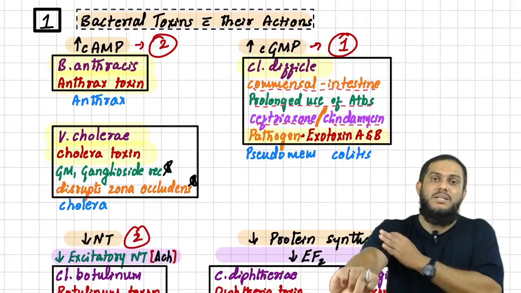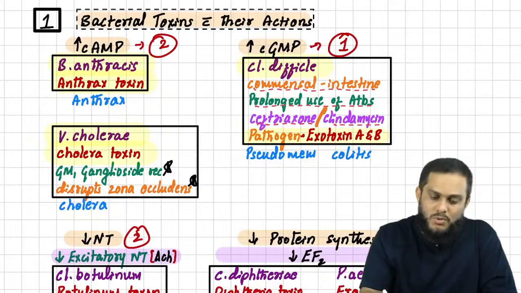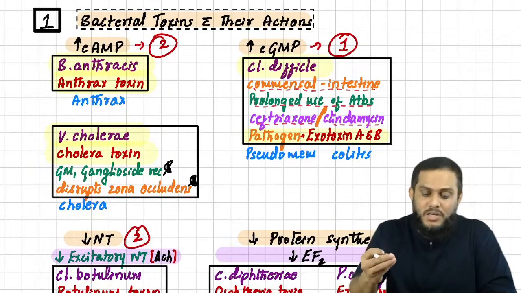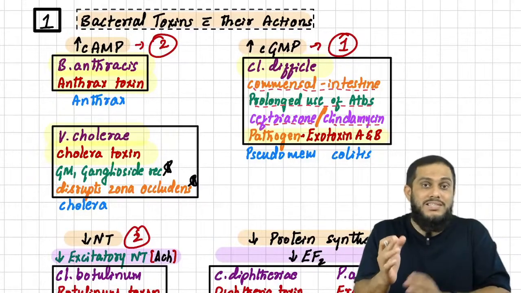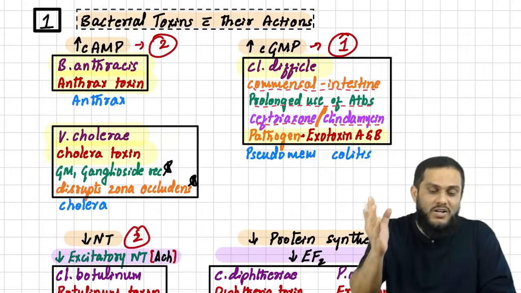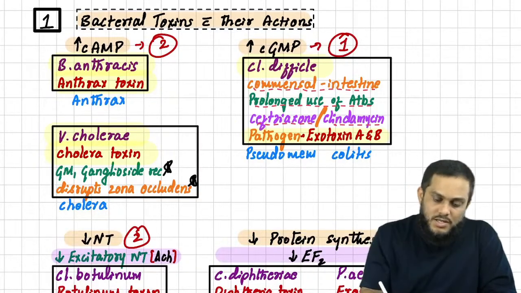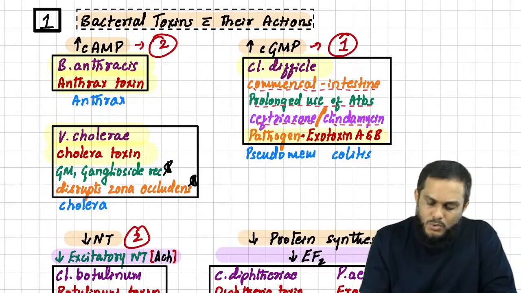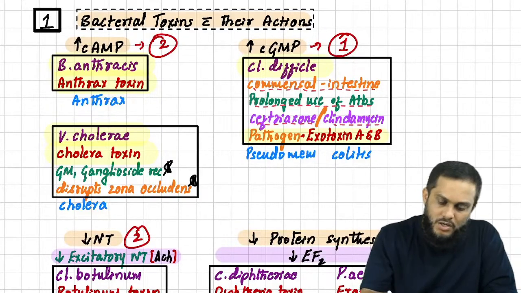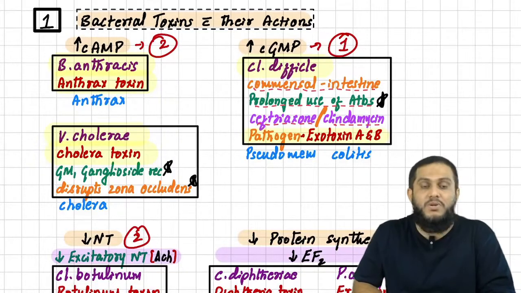These toxins act by increasing cyclic GMP. Every point is important. Sir, it is not just here to remember the toxins. If you had to just remember the toxins, I would have mentioned just the name of the toxins. Just remembering the toxins, you are focusing on one part in the exam, but other parts are also important. All those are questions. Sir, what is the predisposing factor for Clostridium difficile that converts commensal to pathogen? Your answer should be prolonged use of antibiotics like ceftriaxone and clindamycin. What does it cause? Pseudomembranous colitis.